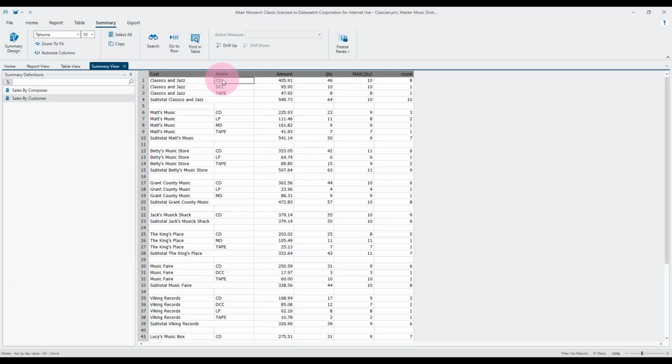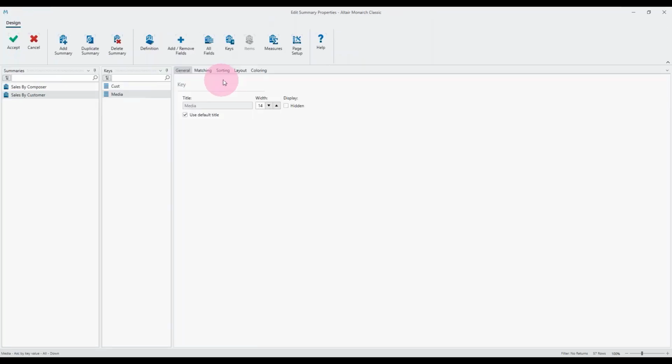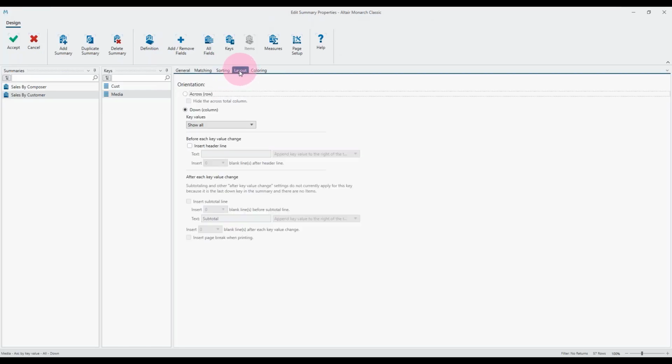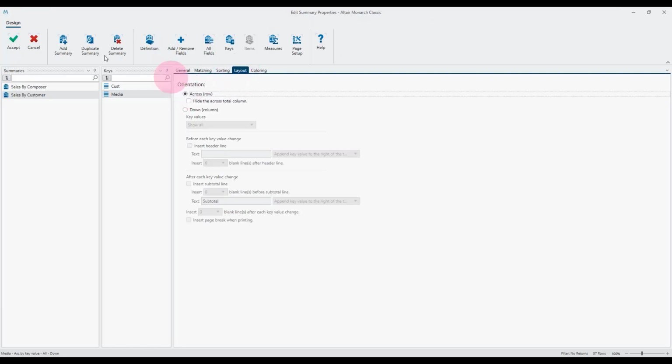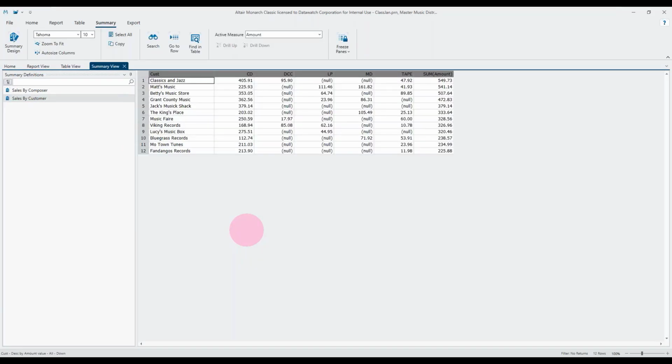So I'm going to double click on the media column and again go to the layout and display those across. What it's done by default is it's knocked it back to the single key, the amount key. So I can choose that and change it, but by default it's on the amount key. And you can see now it's automatically created separate columns for each of these media types, and it's a much more concise way of showing that same data effectively that we would have had just with a single amount measure.